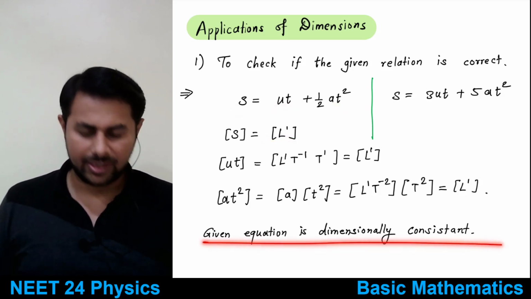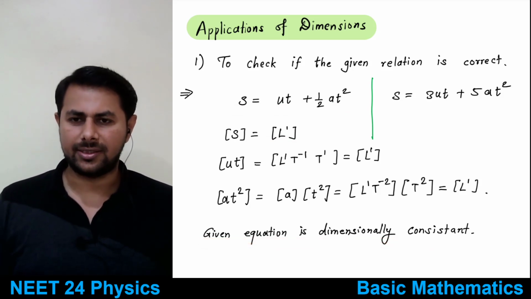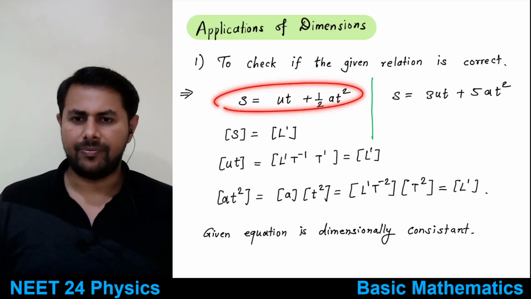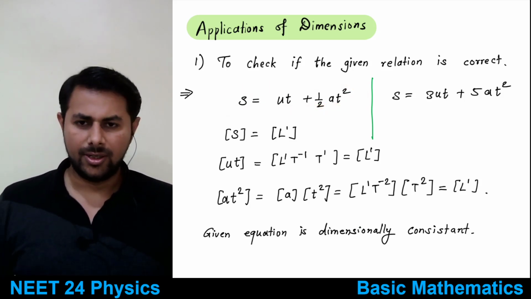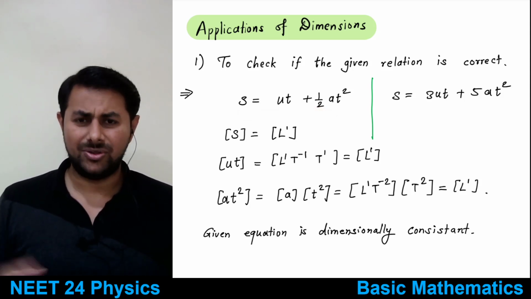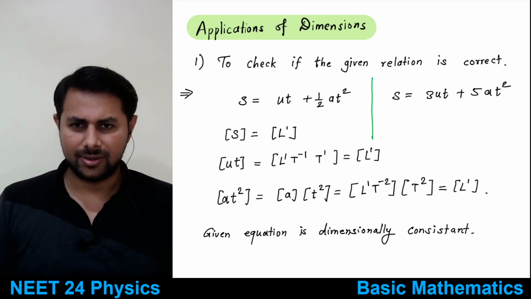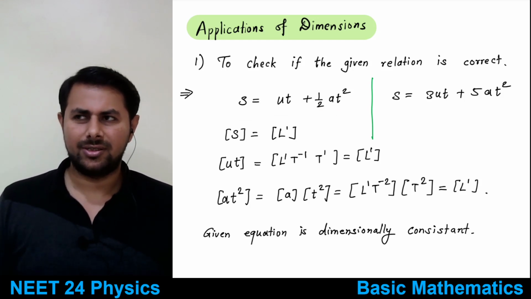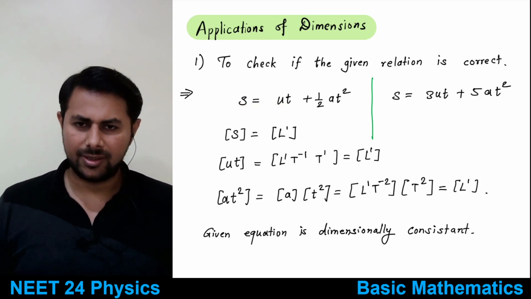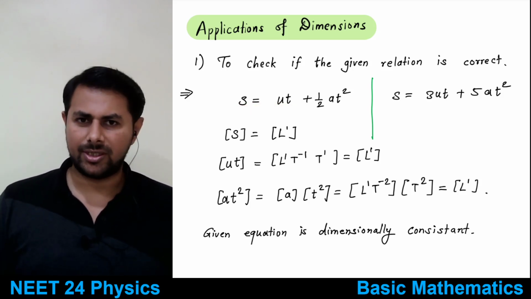So the given equation is dimensionally consistent, I can say. It is dimensionally correct also. Okay, dimensionally correct, we can make that claim. So this given equation might be correct. Actually you know that this equation is correct because we have been studying this since 9th standard, I guess. So this equation is correct, right? Because we know it from the study of motion.